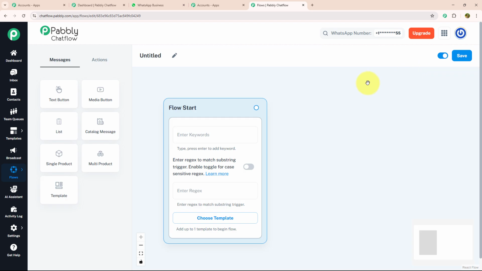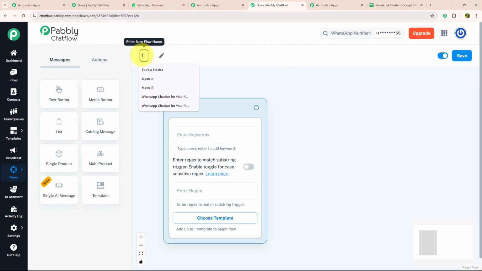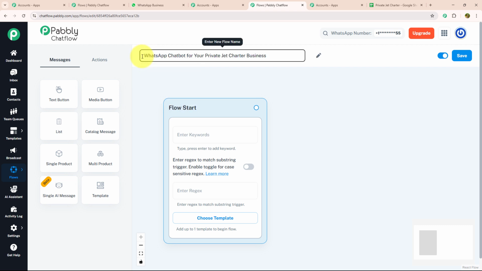Here, to create a new flow, you just need to give a meaningful name. As we are making this chatbot for private jet, I will name it accordingly as WhatsApp chatbot for your private jet chartered business.